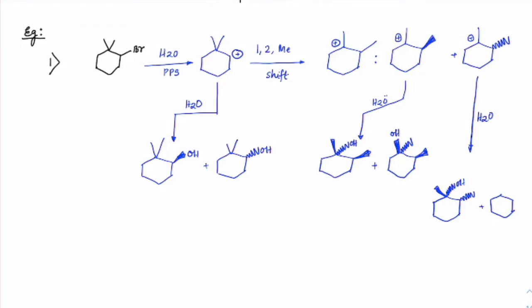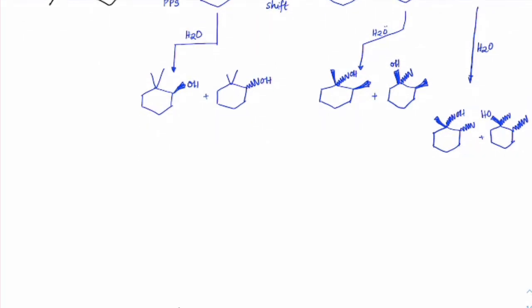On this side you can see OH coming outside and methyl is inside. Let me just label all of them: A, B, C, D, E, F.